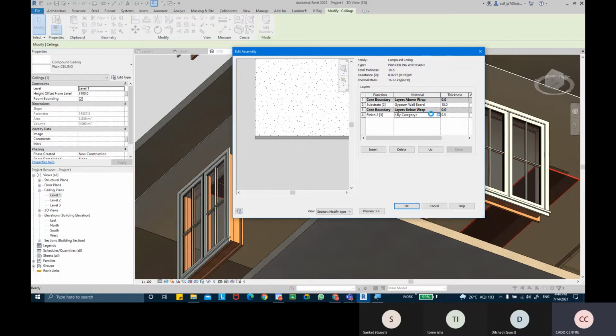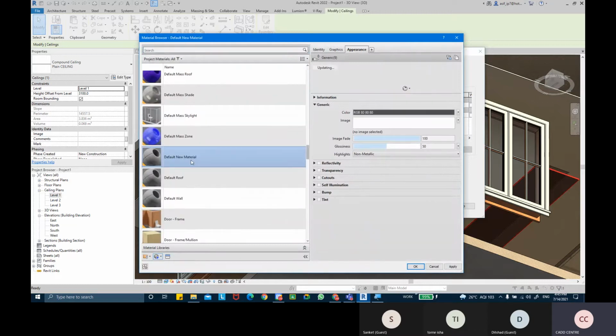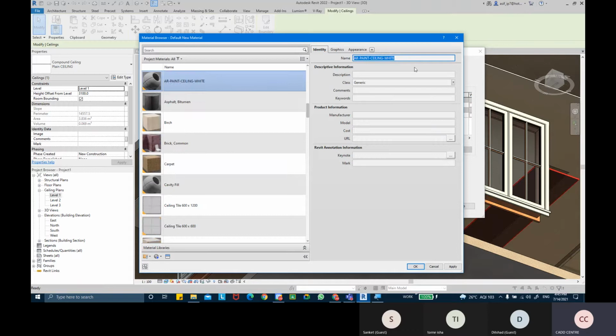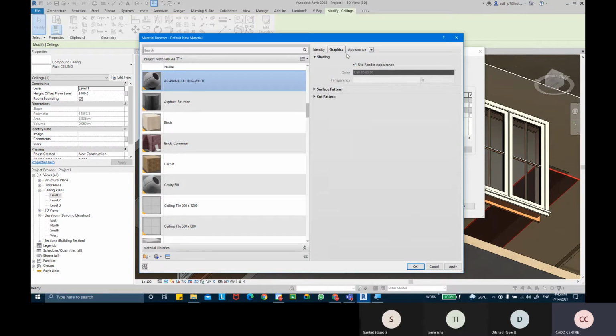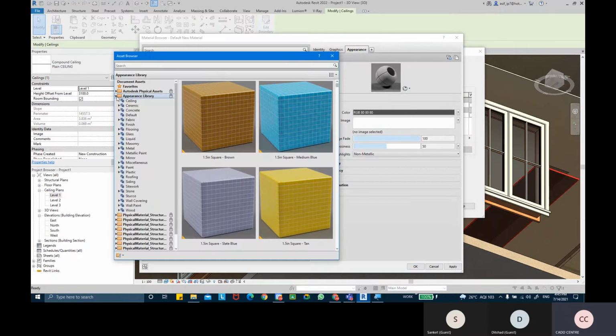So I'm going to come into the material editor. I'm going to create a material for that paint. I'm going to come into identity, rename this material. That's going to go in the ceiling. And it's going to be white, suppose. And category would be painted. No patterns. And appearance is going to pick paint.